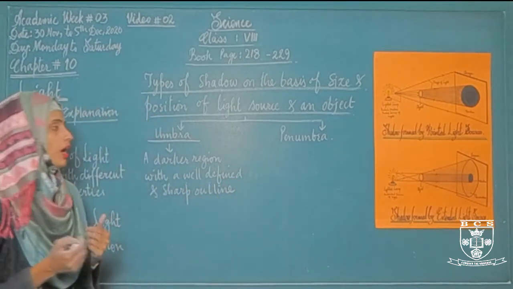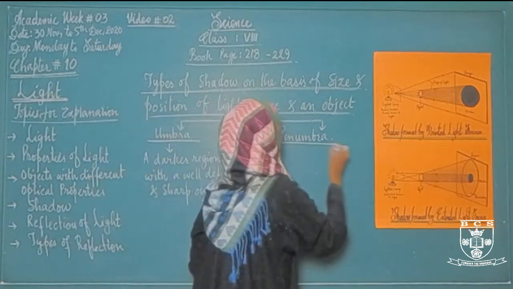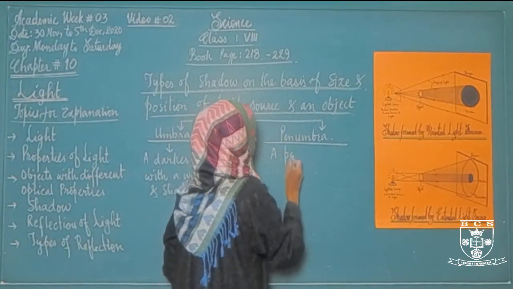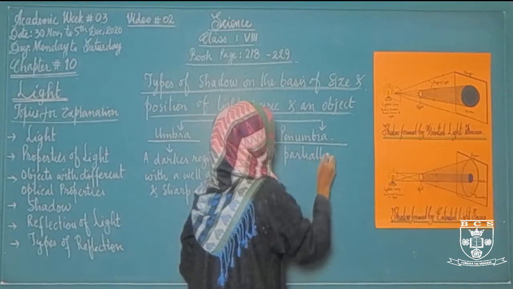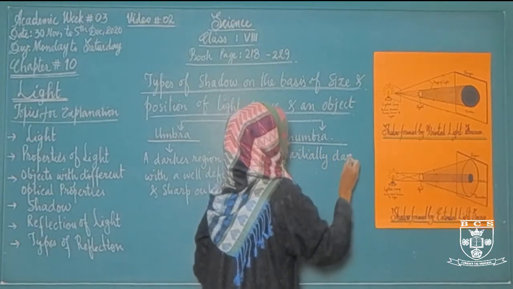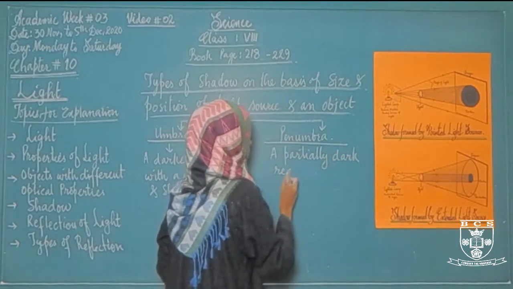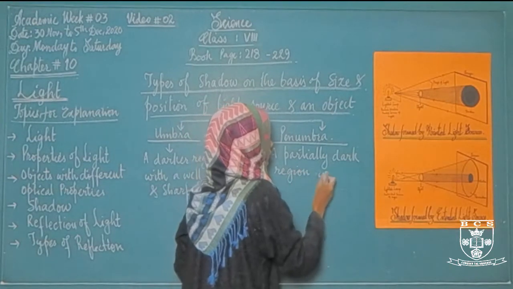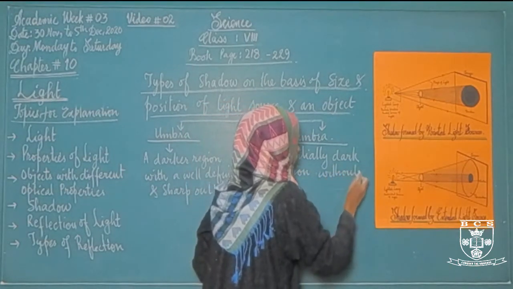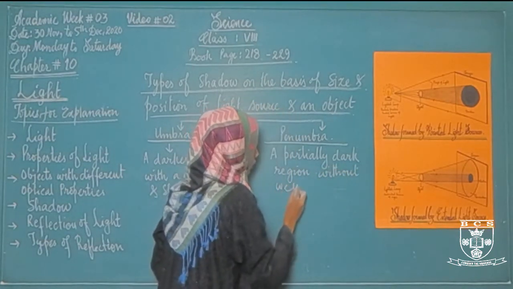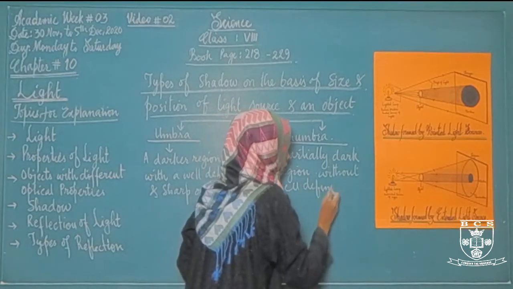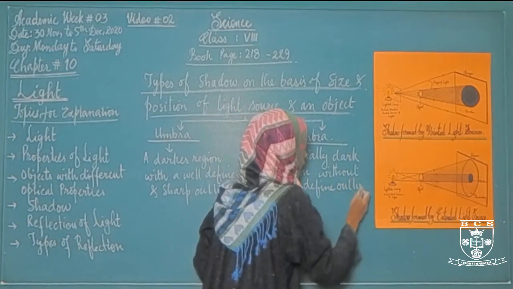Then what about penumbra? Penumbra is a partially dark region without well defined outline.